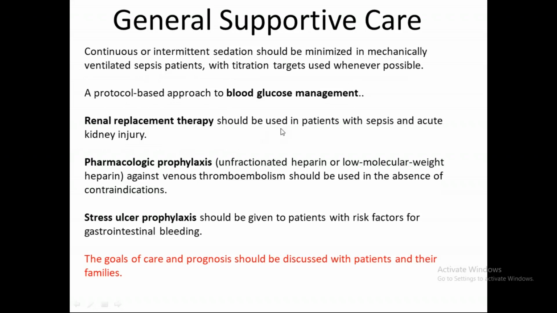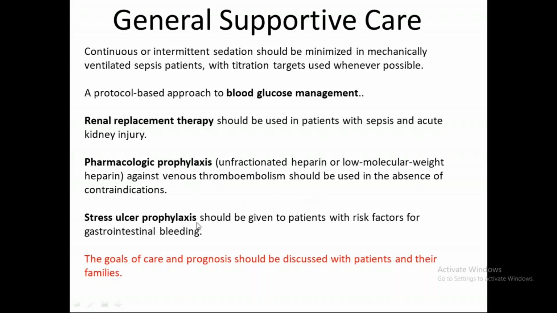ठीक है. The fourth is general supportive care. ठीक है. And इसमें क्या आएगा? There is a protocol-based approach to blood glucose management. Blood glucose management is very important. Renal replacement therapy might be required for the patient with sepsis and AKI, and dialysis. The patient may need dialysis. Pharmacological prophylaxis is needed against venous thromboembolism. The patient is generally sick, in a coma and bedridden, so it's a good idea to give him pharmacological prophylaxis for DVT. And stress ulcer prophylaxis should be given for risk factors for GI bleeding, right?